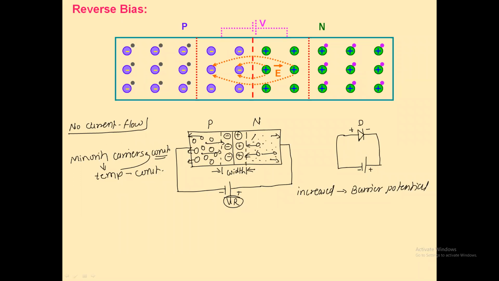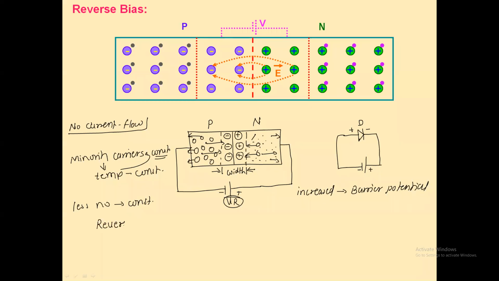But as the minority carriers are very few in number and constant, in reverse bias a very negligible, constant current flows due to the movement of minority carriers only, and that current is called